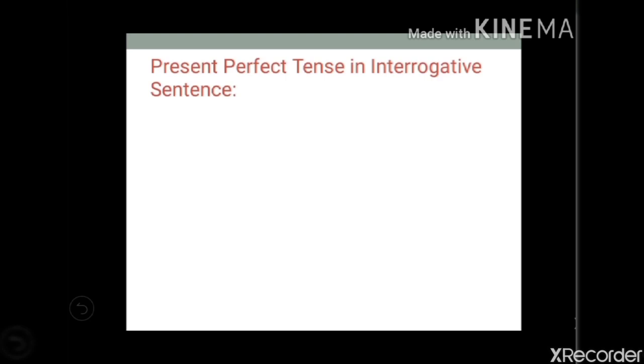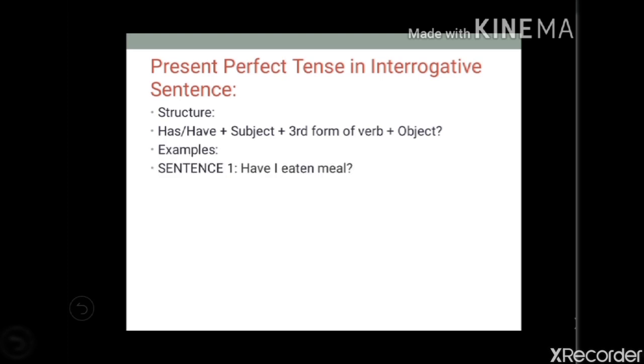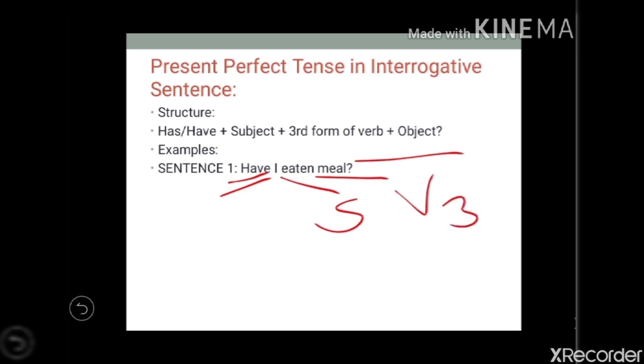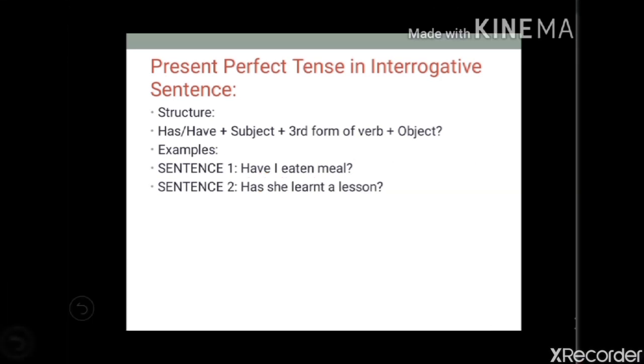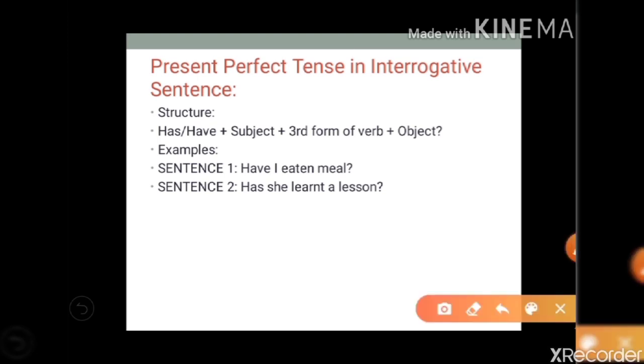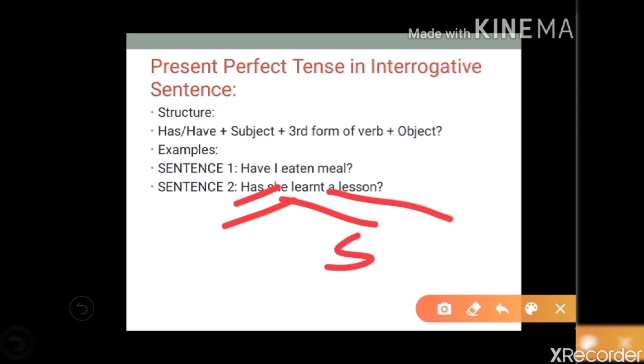Next one, present perfect tense in interrogative sentences. The structure will be: first you have to take the to have helping verb, then the subject, then the V3 form, then the object, and then the question mark. Examples are: Have I eaten meal? So have, then subject, then V3 form, and then object. Has she learnt a lesson? Same. Has, she, subject, then learnt, V3, and a lesson is the object.